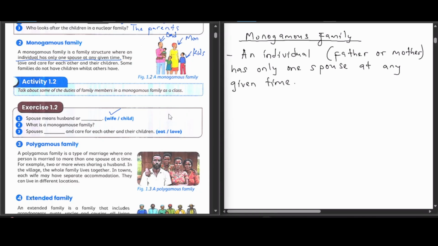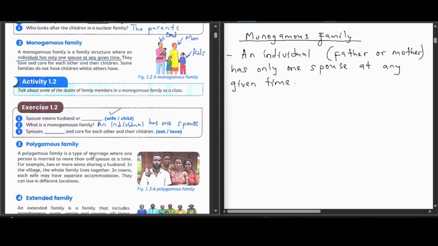What is a monogamous family? So to define a monogamous family, we say an individual has one spouse. So an individual has one spouse. That is what a monogamous family is.